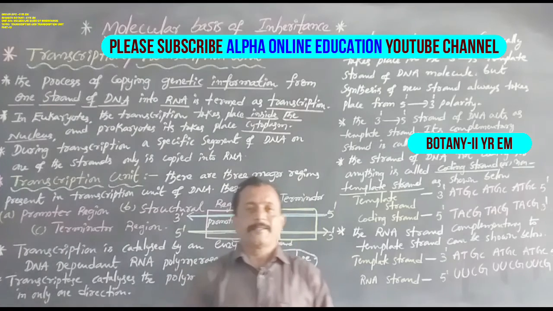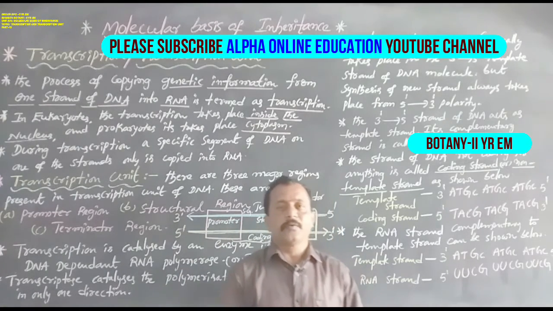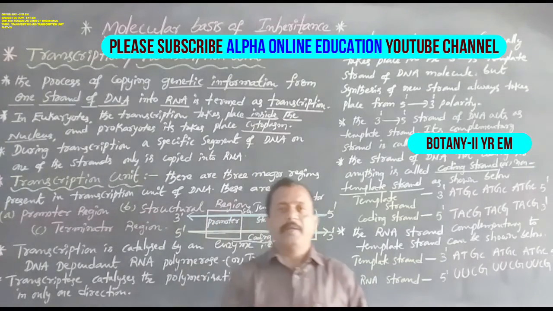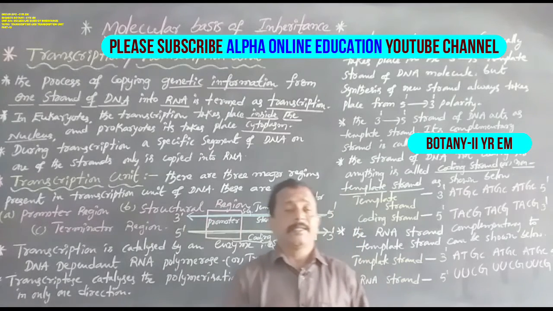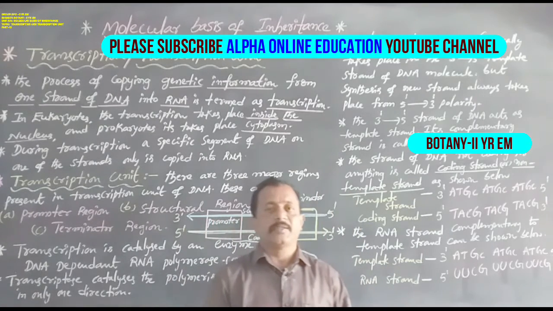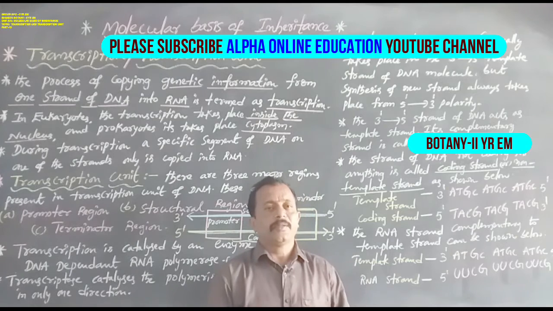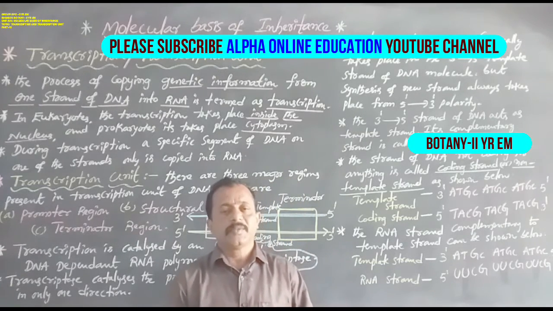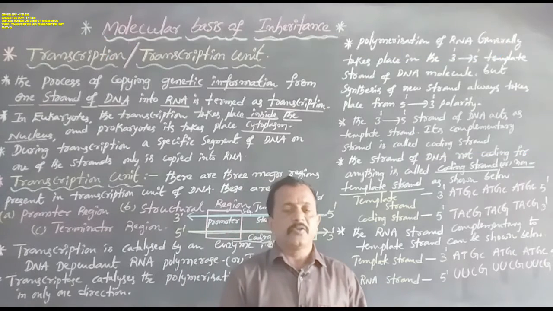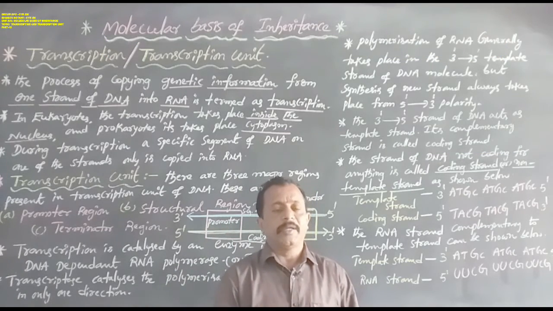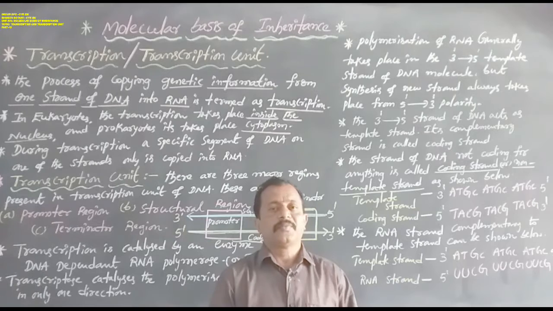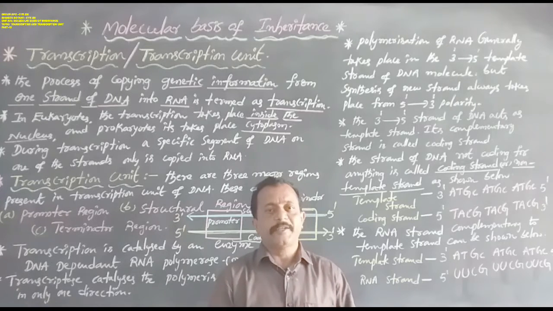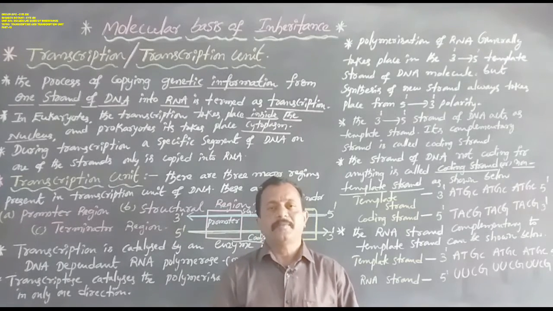Dear students, nucleic acids are of two types, namely the first one is DNA, the second one is RNA. DNA means deoxyribonucleic acid. In the previous videos, we described one type of nucleic acid, that is DNA, including the